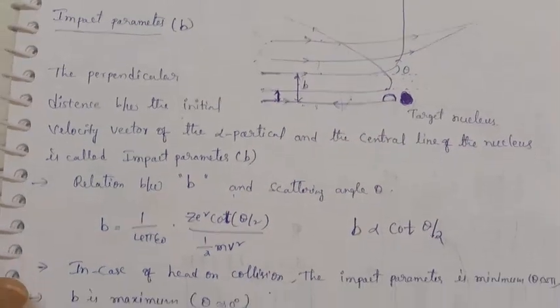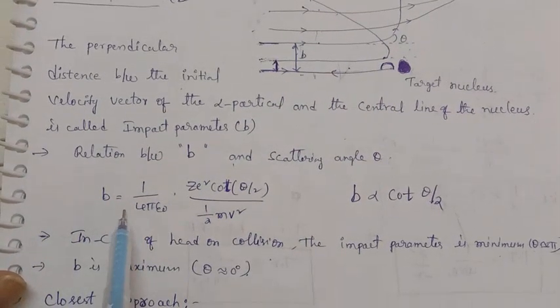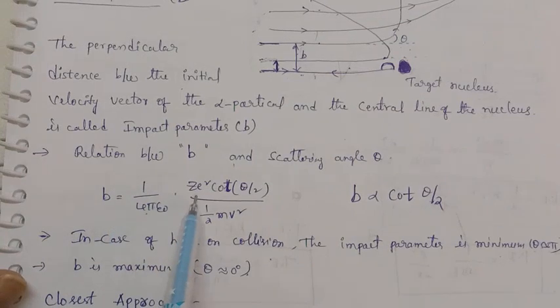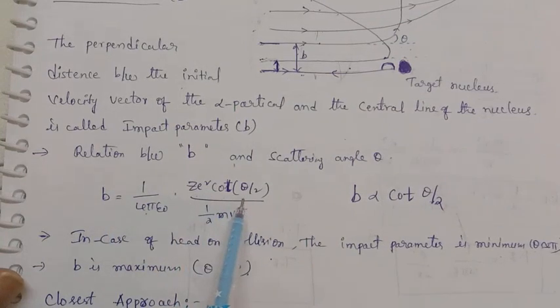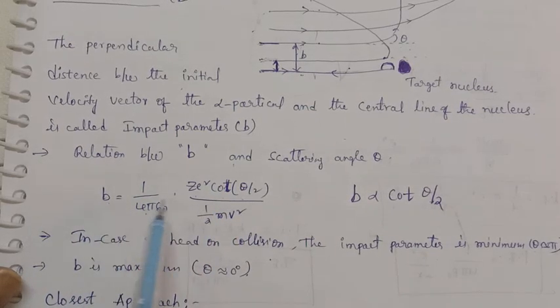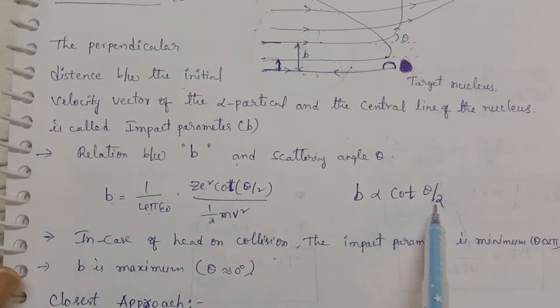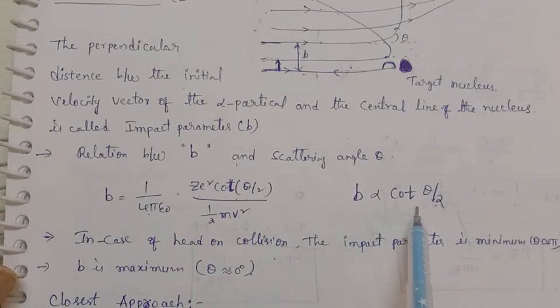b is equal to 1 by 4 pi epsilon naught Ze square cot theta by 2 by half mv square. You just have to remind this formula, there is no derivation for this. From this equation, b is directly proportional to cot theta by 2.